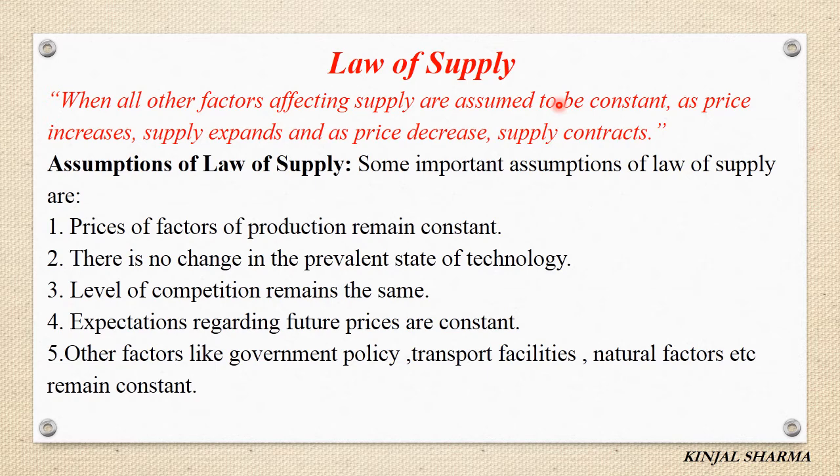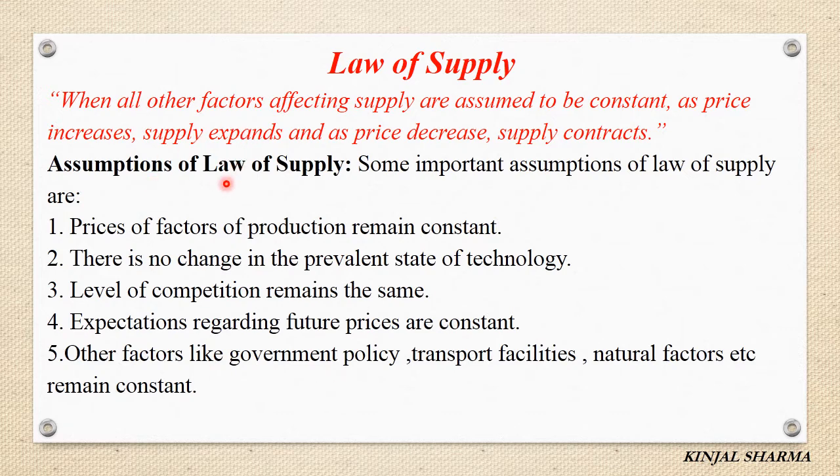So which factors affect supply? That we studied, right? Determinants of supply. So all the factors are assumed to be constant. Constant means we assume that no changes take place in any of the factors. After that, if price increases, what happens? Supply expands. And when price decreases, what happens? Supply contracts.